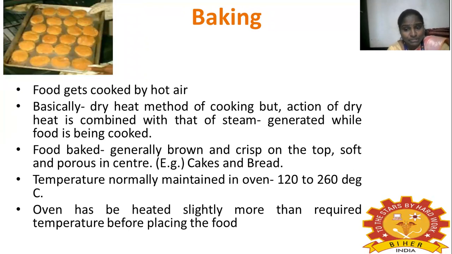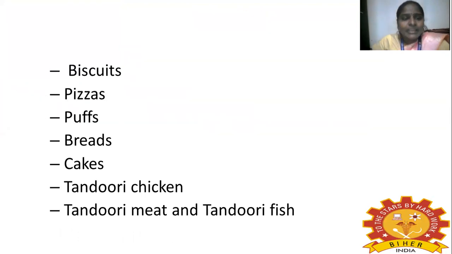What temperature should be maintained? 120 to 260 degrees Celsius. The oven has to be heated slightly more than the required temperature before placing the food. If you want to bake food, you first have to heat the oven, and only then place your food for cooking by the process of baking. You can make various foods like biscuits, pizzas, breads, cakes, tandoori chicken, tandoori meat, and tandoori fish. These all come under the category of baking.